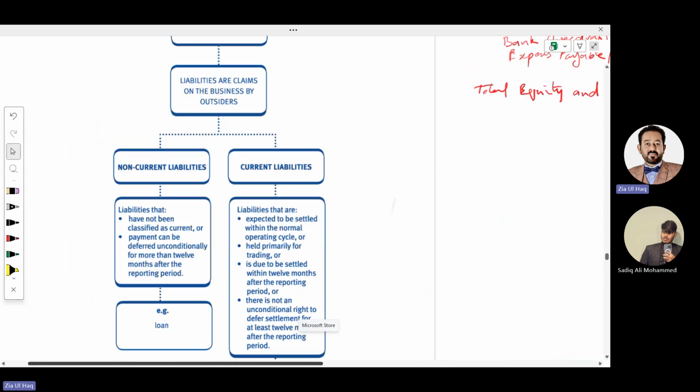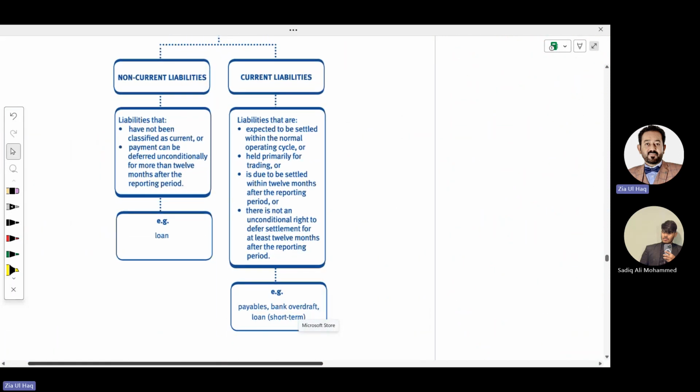What is the difference between non-current liabilities and current liabilities? Non-current liabilities are liabilities that have not been classified as current; our payment can be deferred unconditionally for more than 12 months. We are going to pay against them in more than 12 months. Examples: loan, leases, or debentures. A debenture is a type of loan.